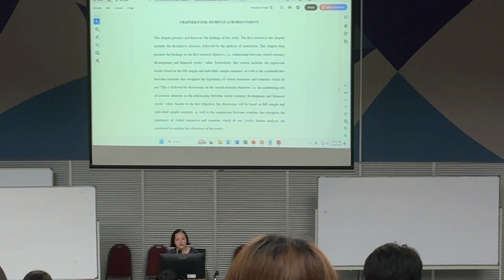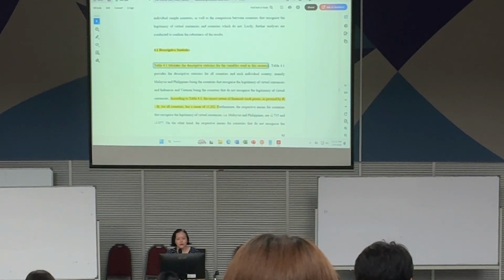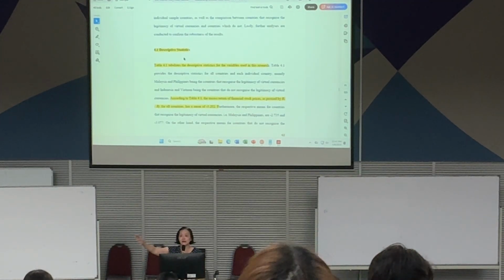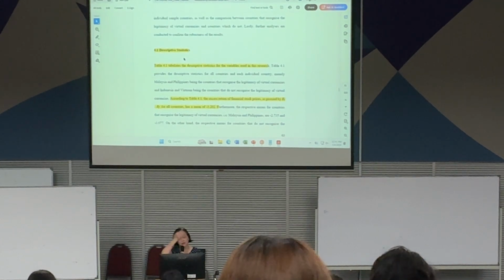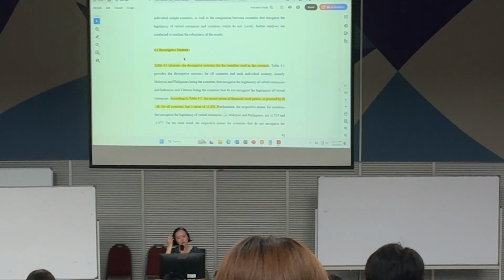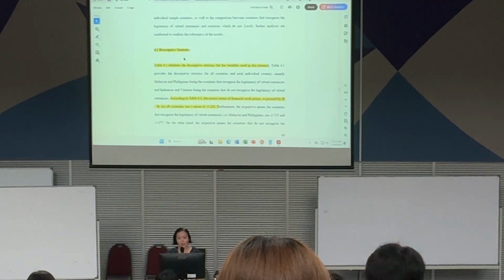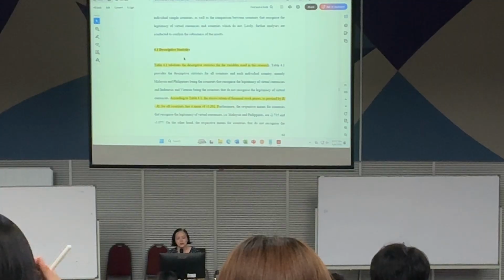So as usual, the first part, I think you're used to it, right? This is the overview of the chapter. Okay. Now, you will put 4.1, descriptive statistics. Okay. Now, what are you going to write? Okay. First of all, I show you the table. After I show you the table, then only you understand how to interpret the table.